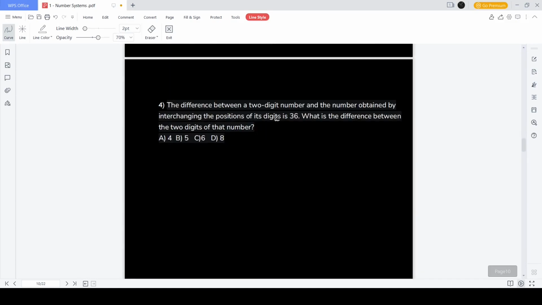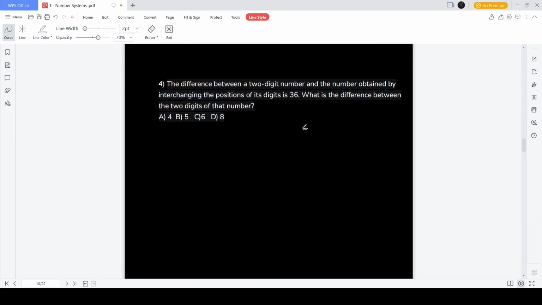Fine. Next question is the difference between a two-digit number and the number obtained by interchanging the positions of the digits is 36. What is the difference between the two digits of the number? Okay, fine. Basically what it means is, see, they took a number. Let's say I will take a number 81. They reversed the digits and subtracted it like this. Okay, and then they got the number 36. Fine. So for the convenience of this question, I will take a and b as the number itself.